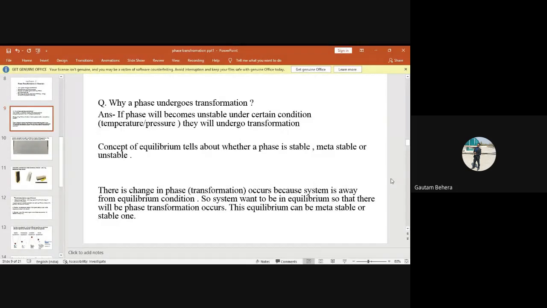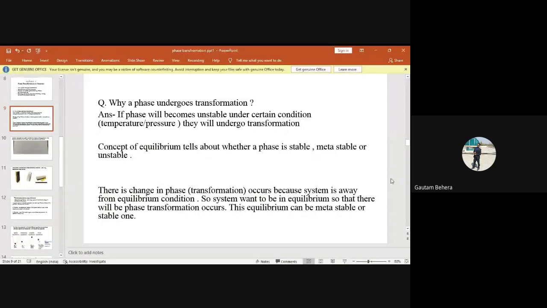Second, there is a concept of equilibrium, right? Which we already have studied in metallurgical thermodynamics and kinetics, right? So the concept of equilibrium will help you to tell whether a phase will be stable or metastable or unstable under certain condition, right?